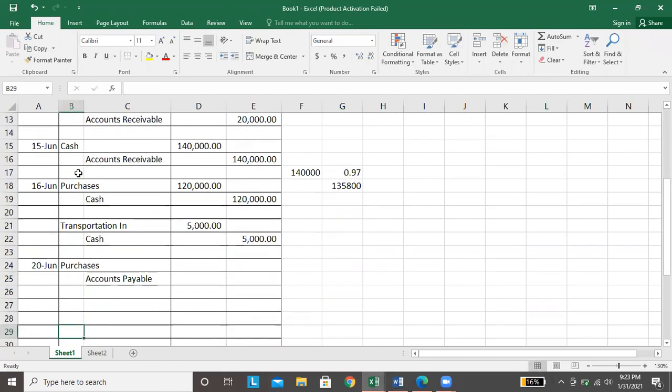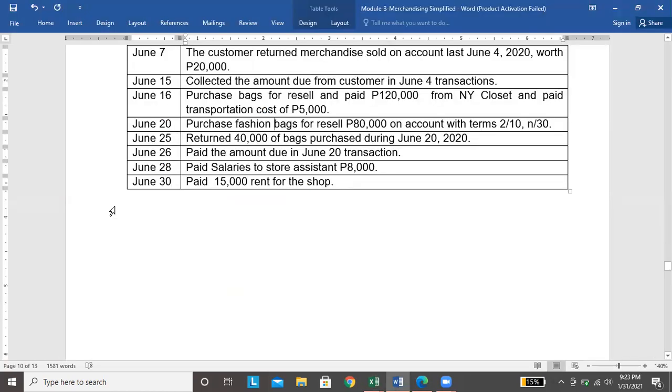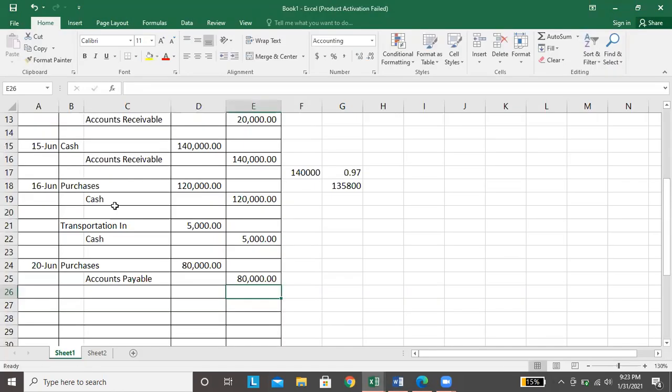Pag may binili tayo, pareho lang yung debit, purchases. Mababago lang yung credit. Kung magbabayad tayo immediately or during the purchase, credit cash. Pero pag ito ay utang, credit accounts payable. So, how much? It is 80,000.